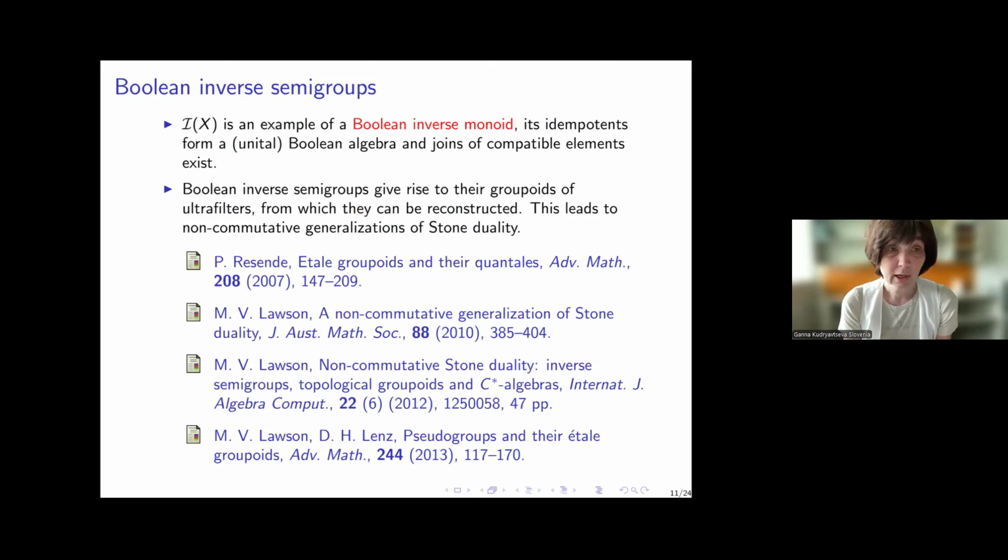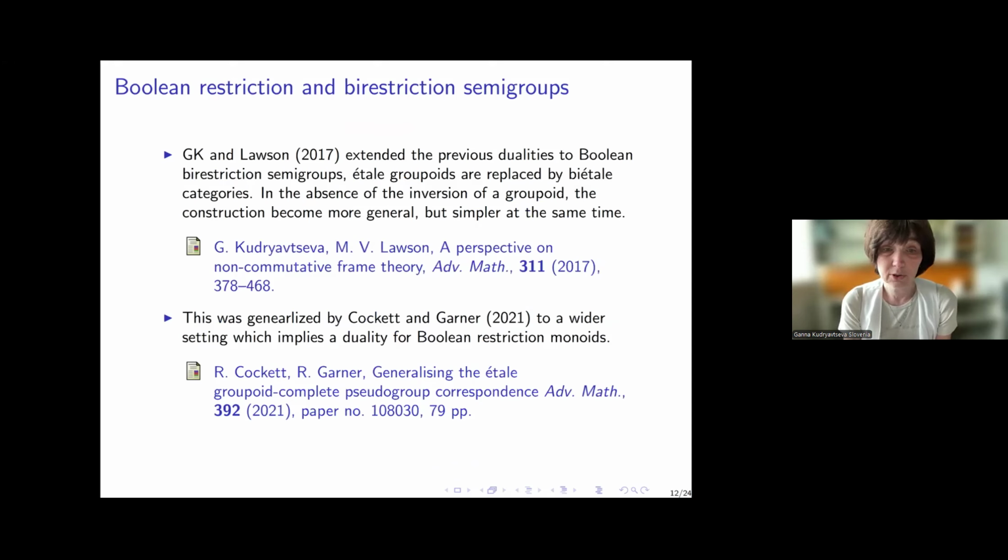Okay, and we considered these questions jointly with Mark Lawson in our paper published in 2017, and we found out that there is a generalization of these non-commutative Stone dualities to Boolean bi-restriction semigroups. So you don't have inverses, you only have plus and star operations, and they are dual to biample categories.